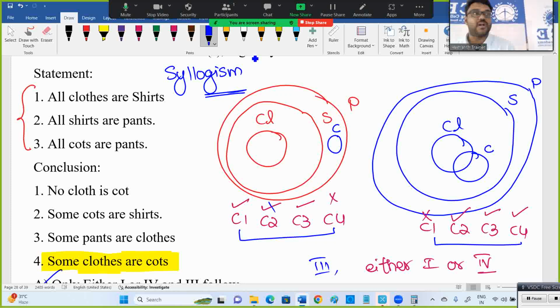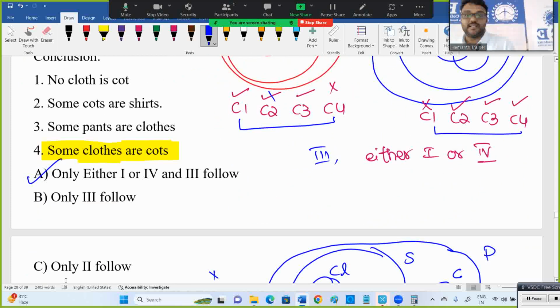The other one says there is no connection between the two terms. The first one says there is no connection between cloth and cot. The fourth one says there is a connection between cloth and cot. Generally, in either or, 95% of the cases the same terms will be there, and one says there is a positive connection, one says no connection. Either or is generally that way.